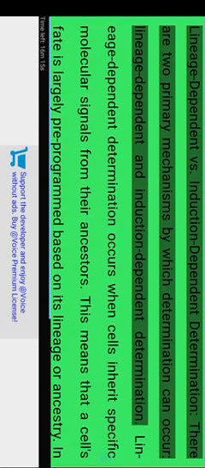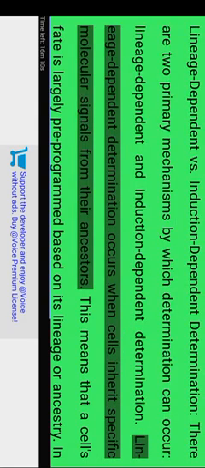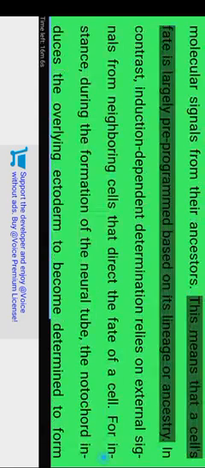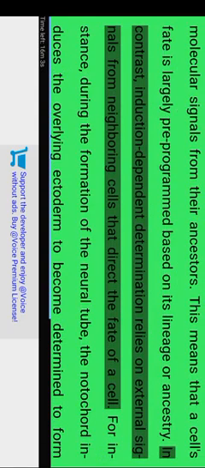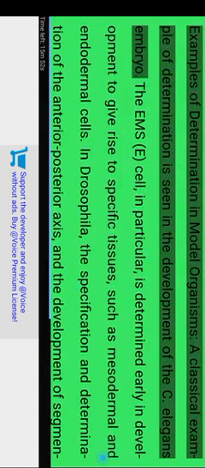Lineage-dependent versus induction-dependent determination. There are two primary mechanisms by which determination can occur: lineage-dependent and induction-dependent determination. Lineage-dependent determination occurs when cells inherit specific molecular signals from their ancestors. This means that a cell's fate is largely pre-programmed based on its lineage or ancestry. In contrast, induction-dependent determination relies on external signals from neighboring cells that direct the fate of a cell. For instance, during the formation of the neural tube, the notochord induces the overlying ectoderm to become determined to form neural tissue through the action of signaling molecules like sonic hedgehog.